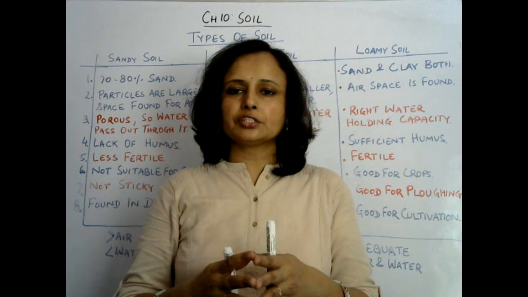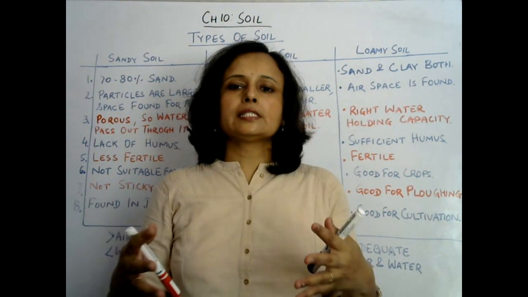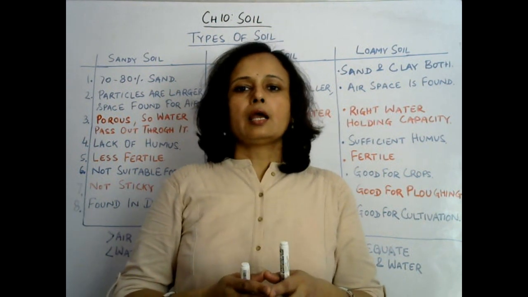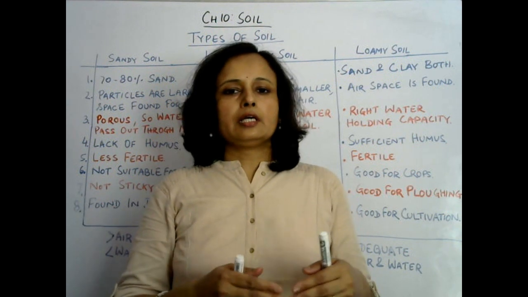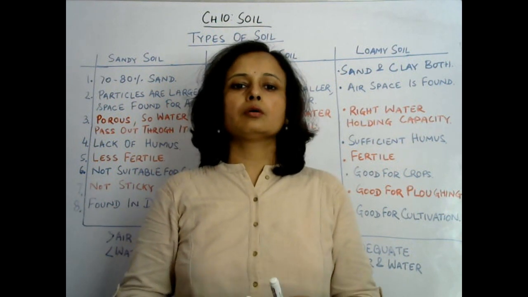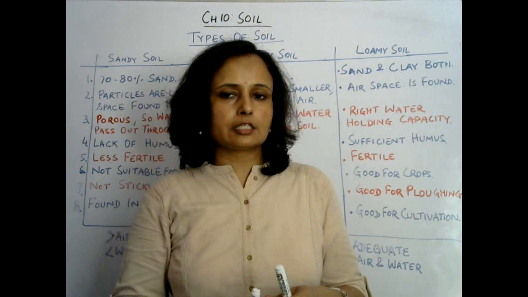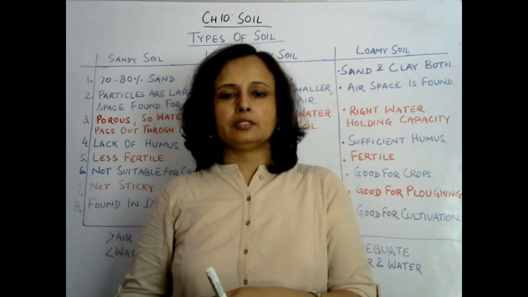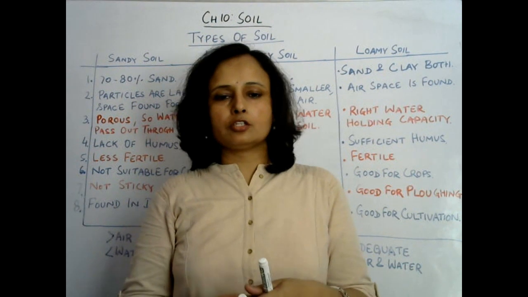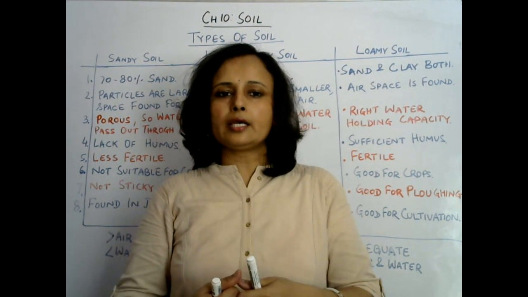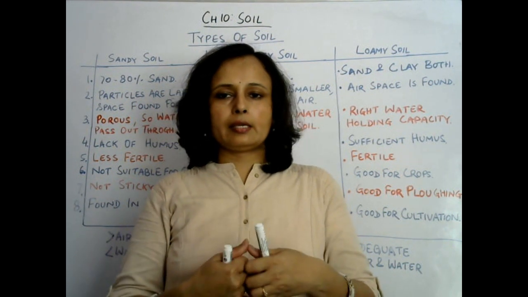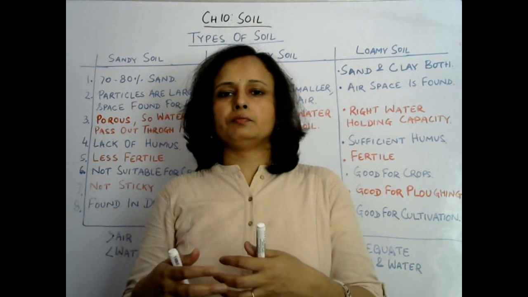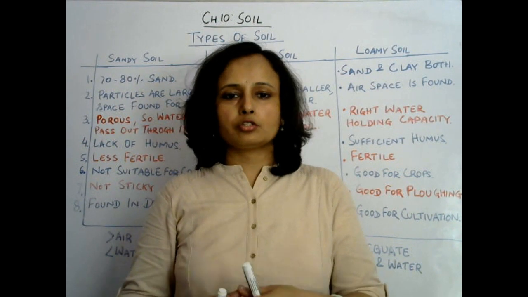Their function is to fix atmospheric nitrogen, and plants can get the compounds of nitrogen through water, because that nitrogen mixes with water, and finally plants can get it from there. So bacteria are also found in soil, and plant roots can absorb water which has compounds of nitrogen as well.